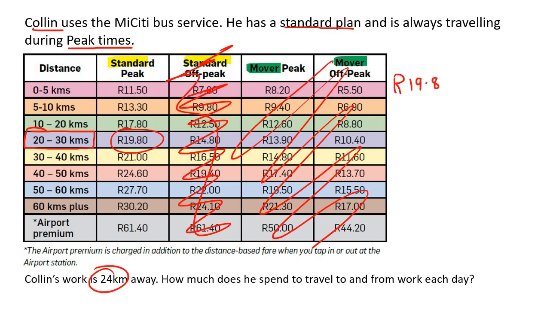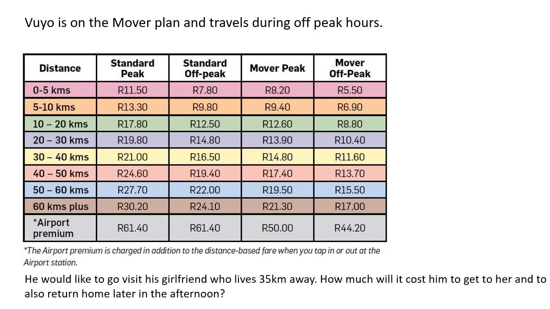But that is to go from home to work, but then he has to come home again in the evening, and so you would multiply that by 2 because he's going to do that twice. And so he's going to spend 39 Rand 60 per day. Okay? So you must remember, he goes from home to work, then when he's finished work, he has to go home again.